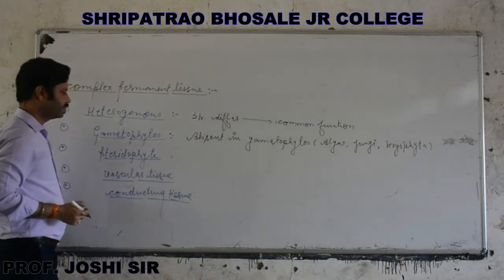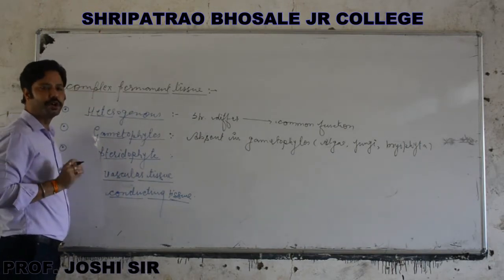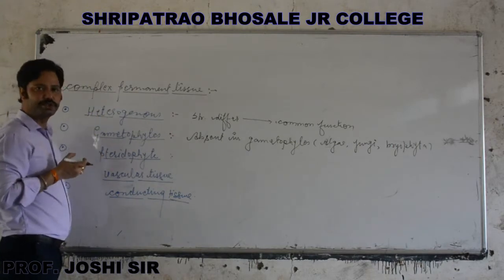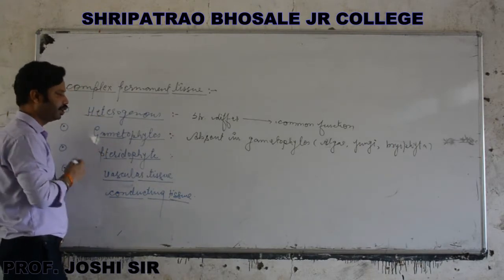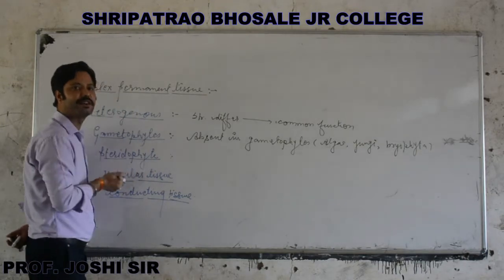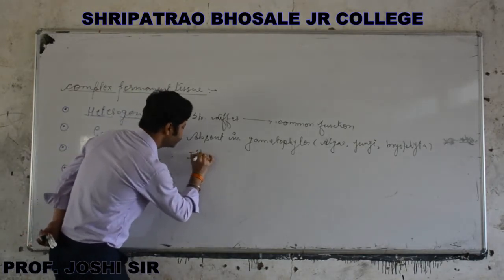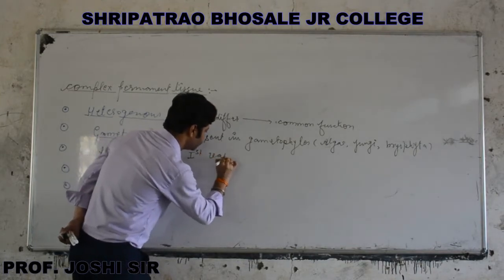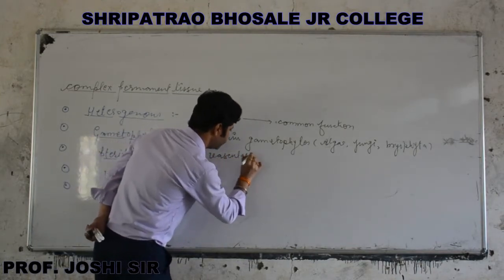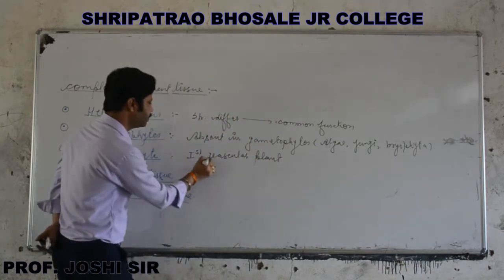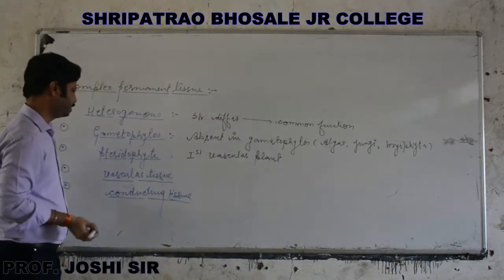Now the third point is pteridophyte. First of all, the vascular tissue or complex tissues are seen in pteridophyte. So pteridophytes are the first vascular plants. These are the first vascular plants, pteridophytes.